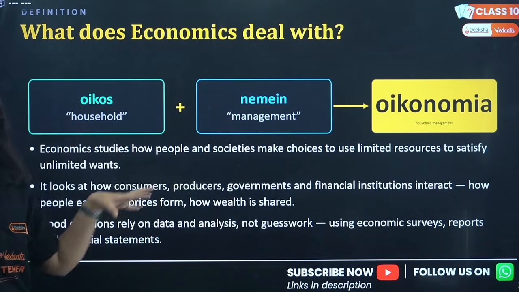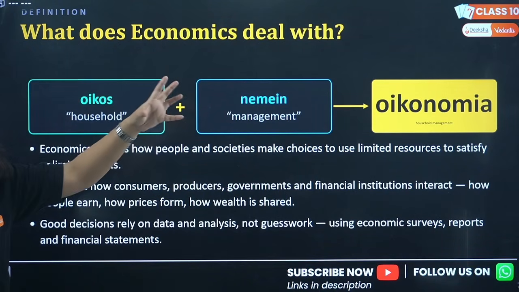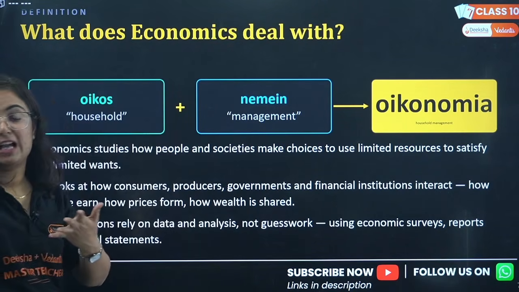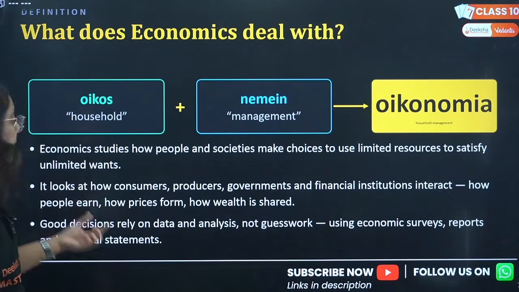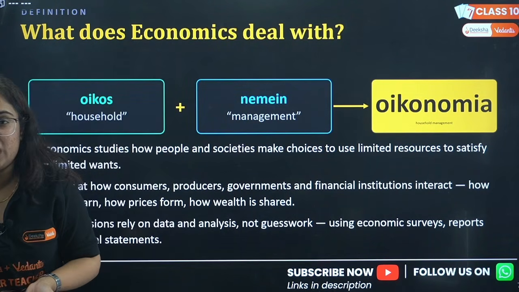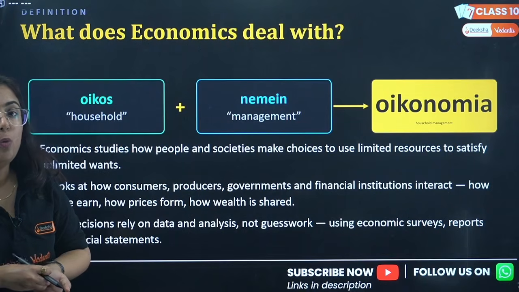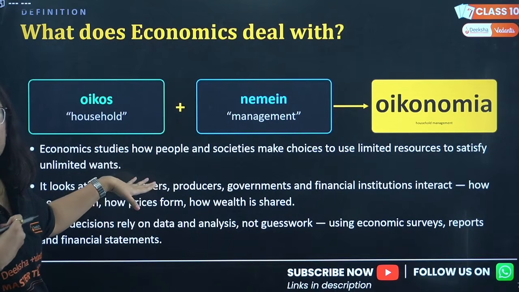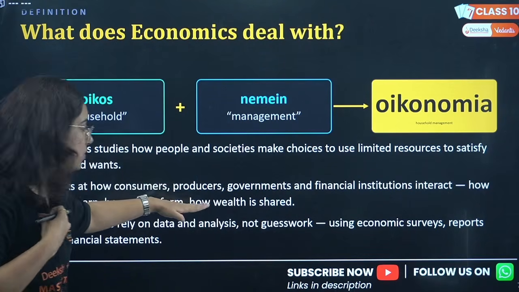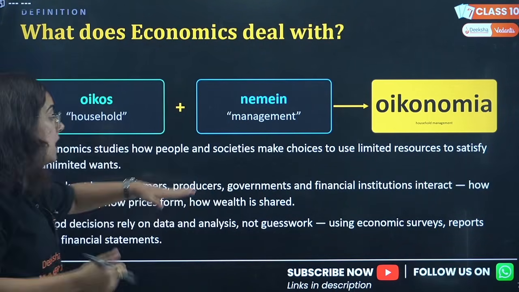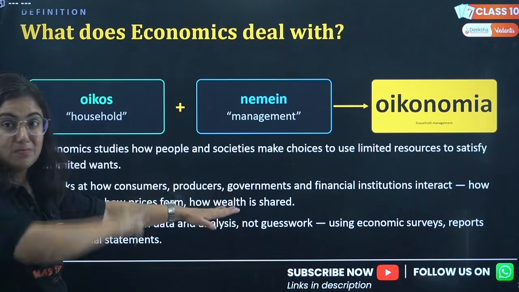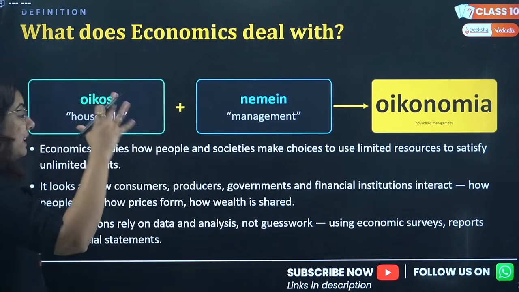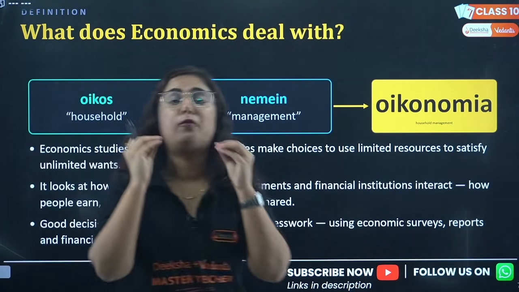Out of limited resources, the only conclusion of this entire chapter is you have limited scope and now you have to make choices. And you will make that choice on the basis of economy, or I can say money in your pocket. And unlimited wants lead you to what? Depression. That's the truth. So it looks at how consumers, the persons consuming the product, producers, the persons making the product, the government making this management, and the financial institutions like RBI making money, interact with each other. That forms the economy.